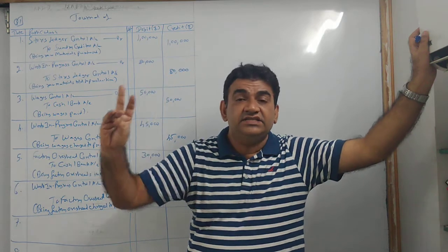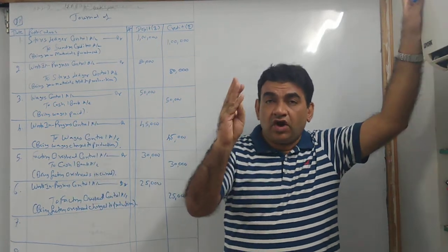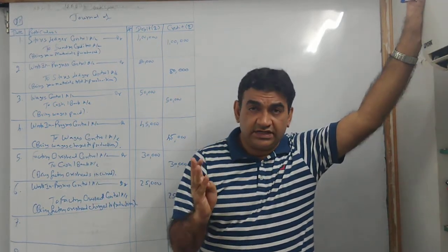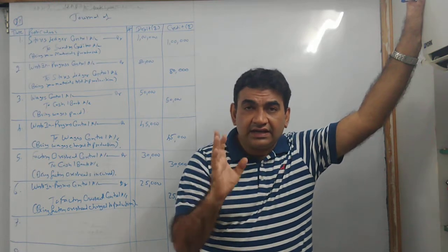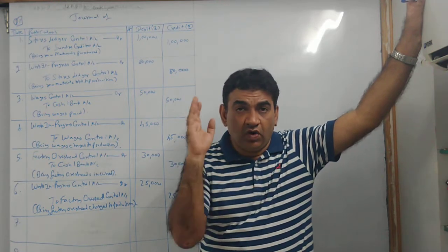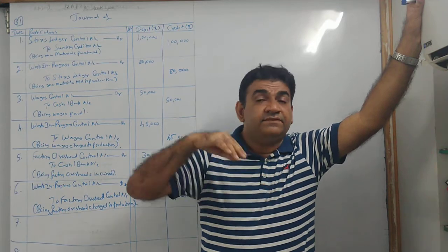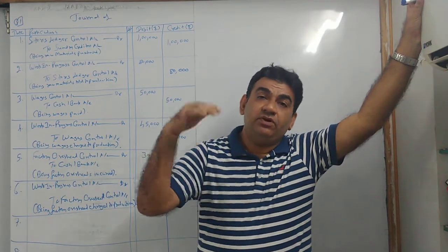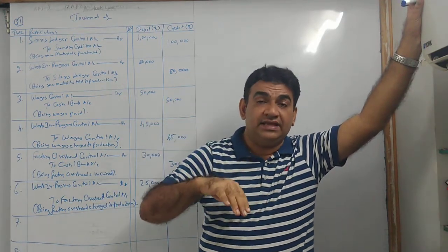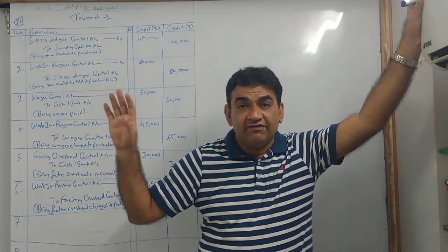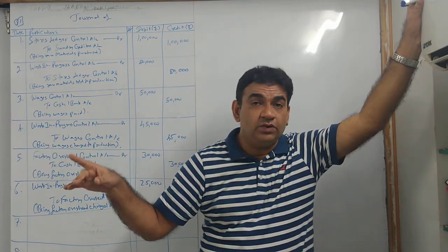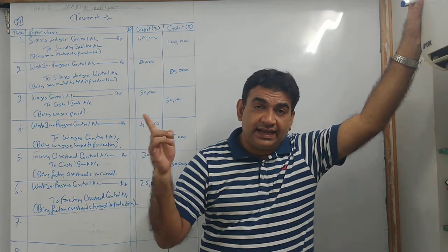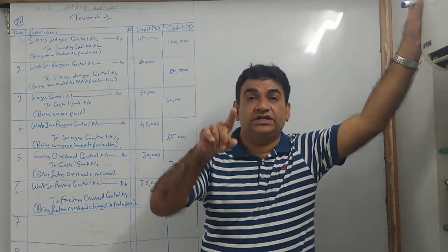Raw material, wages, factory overheads, all are connected with production. All go to WIP, and ultimately WIP में से ही finished goods बनता है. So raw material, wages, factory overheads gets converted into WIP, and then WIP becomes finished goods.